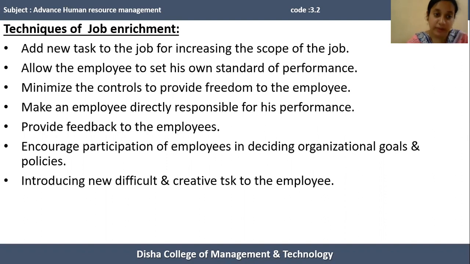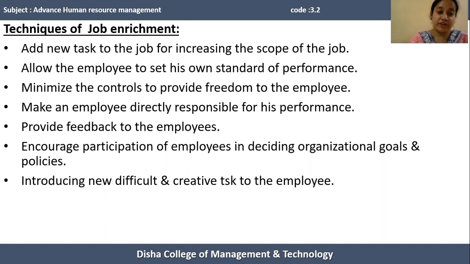The next technique of job enrichment is to minimize control to provide freedom to the employees. By providing some level of freedom to the human resources, or some level of freedom to control their own work, the organization can enrich a particular job.